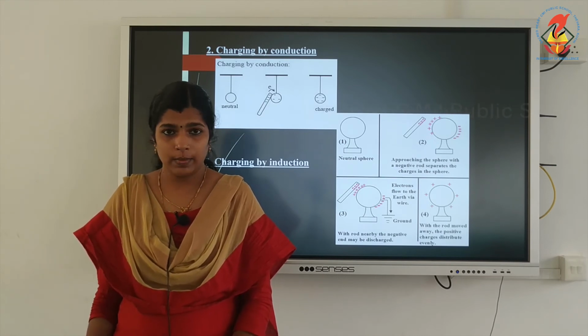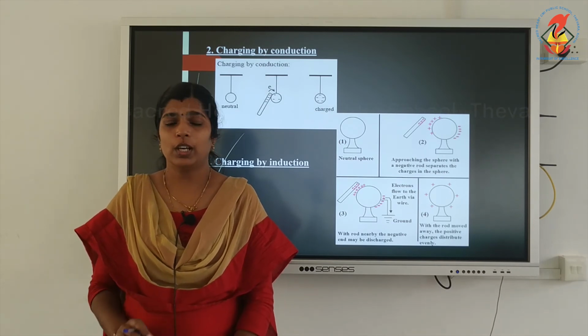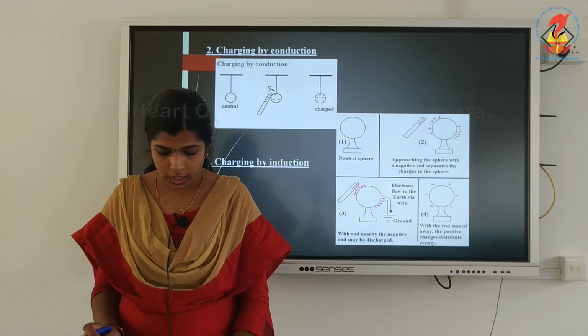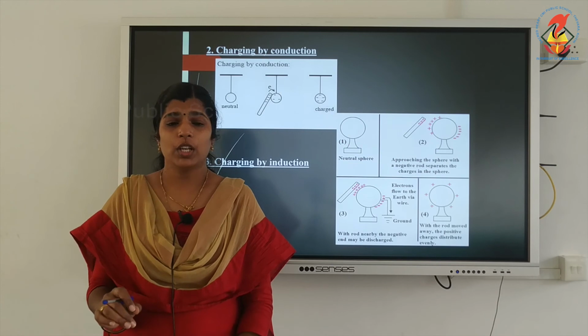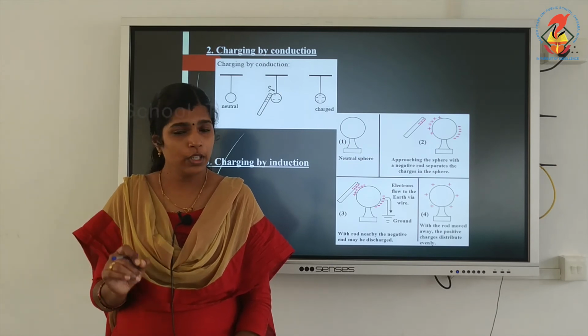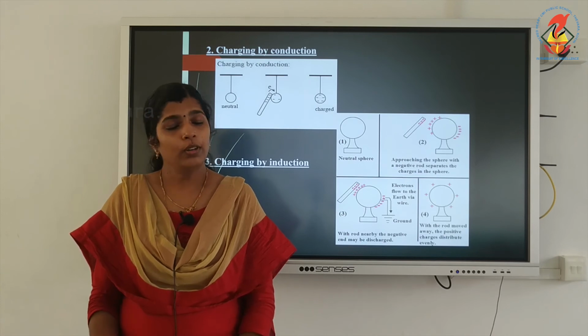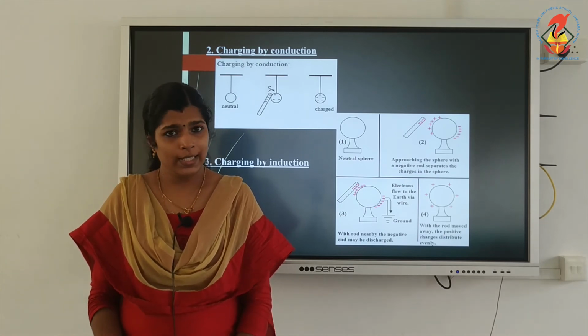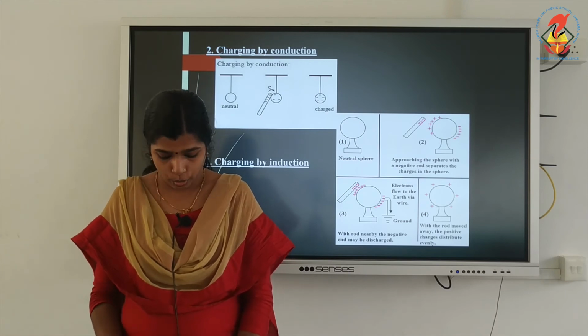Under normal conditions, the number of positive charges and negative charges is equal. Negative charges are known as electrons and positive charges are known as protons. So the charges neutralize each other, and the atom as a whole is electrically neutral.